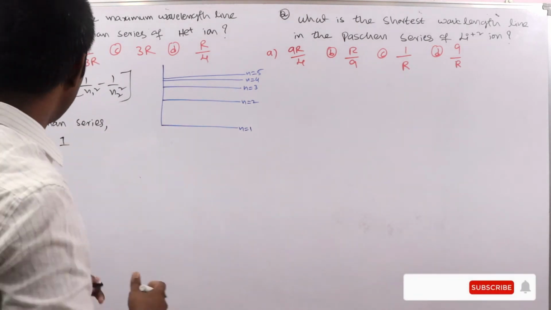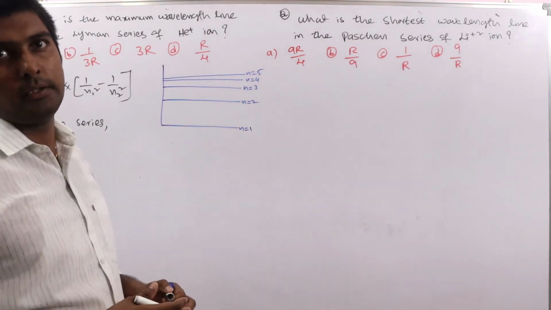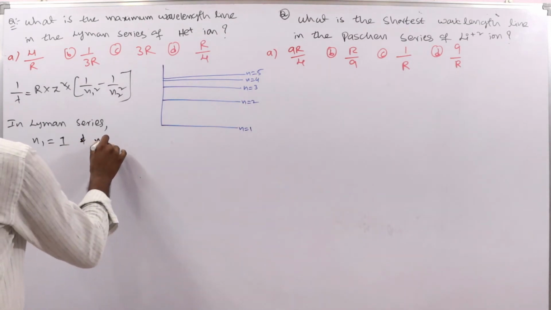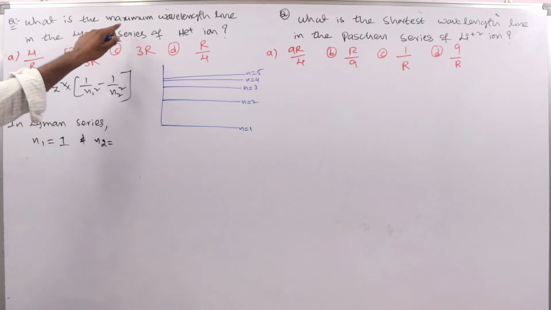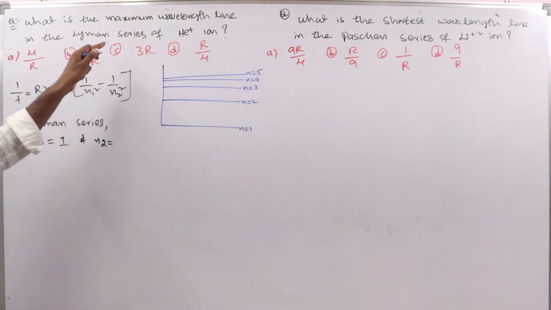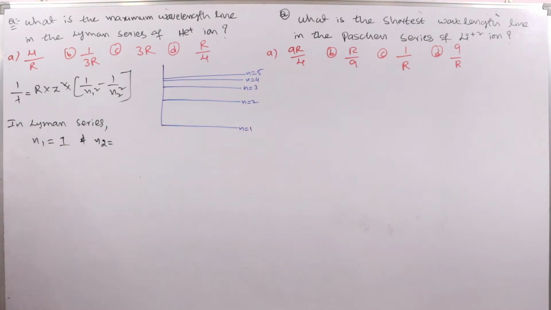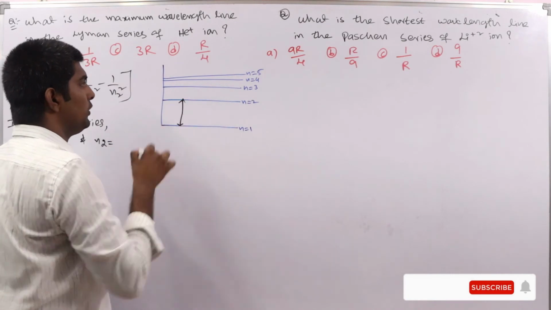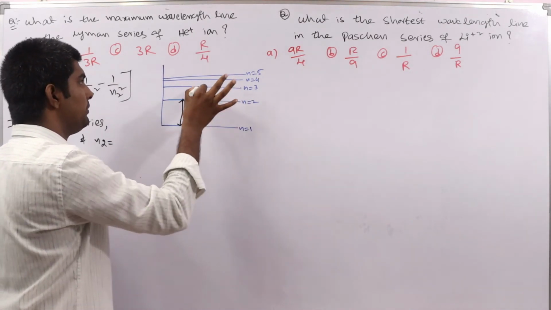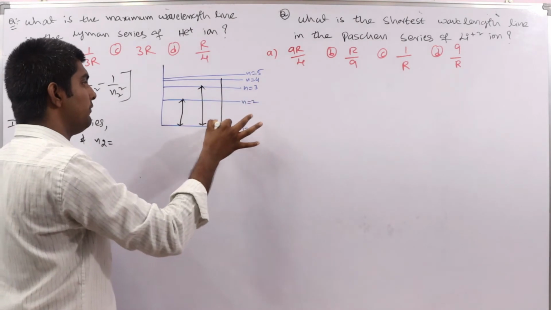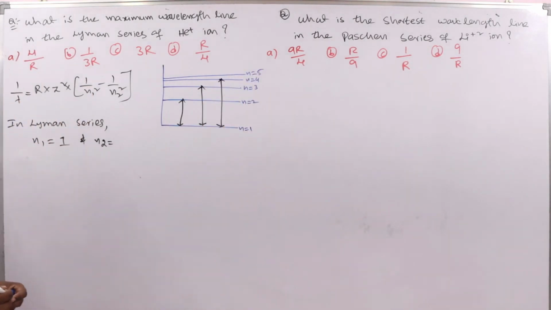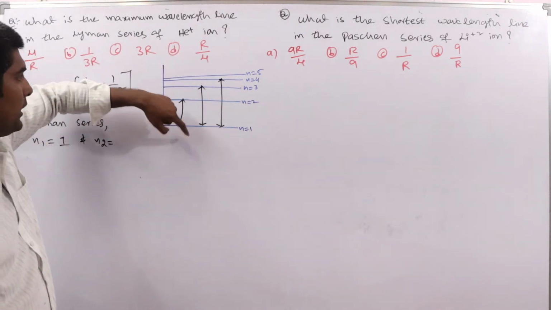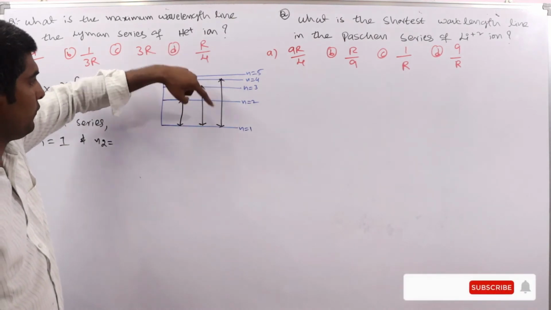In Balmer series, N1 is always equal to 2, like that. That we already discussed. So here what is N2? They have given the maximum wavelength line in the Lyman series of helium plus ion. See here, this is the energy difference between 1 and 2, this is between 1 and 3, this is between 1 and 4. These are the different lines in the Lyman series: first line 2 to 1, second line 3 to 1, third line 4 to 1.